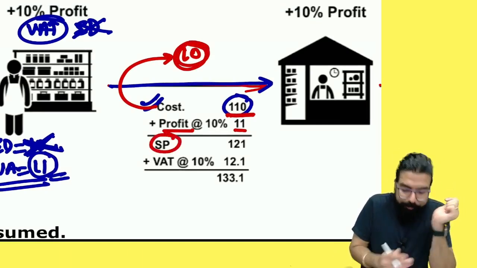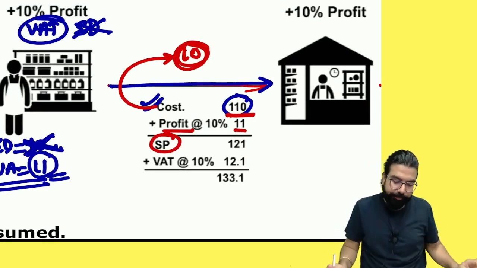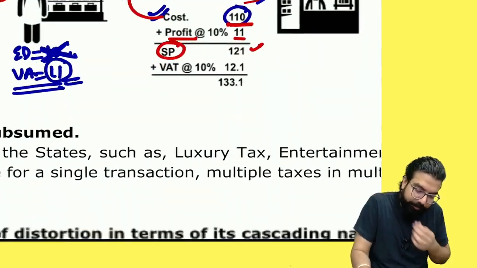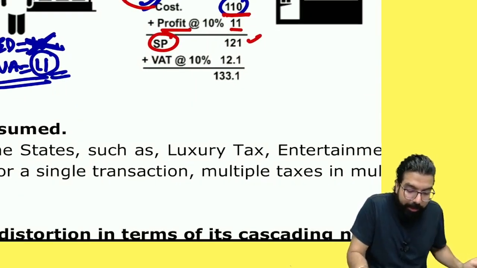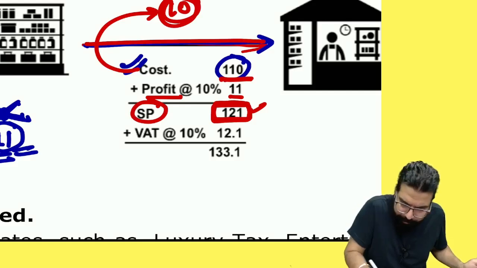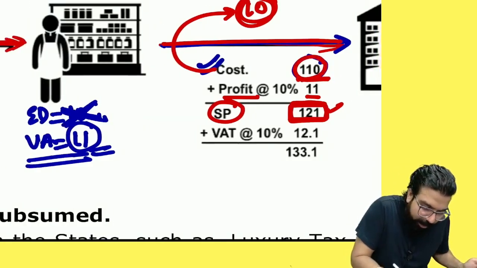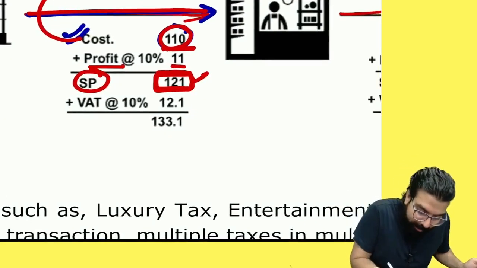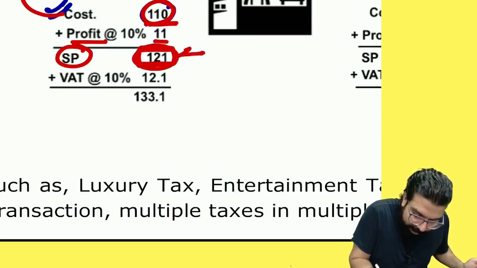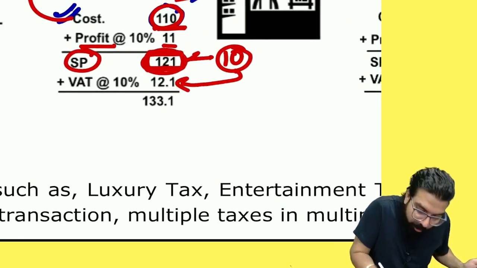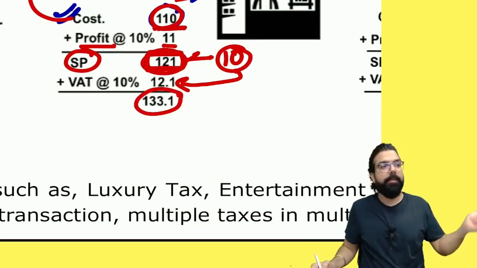What is my selling price? 121. Okay. On this, when I am selling, what will I charge? VAT. I will charge VAT. Can you tell me one thing? In this selling price, is there any tax which is included? Louder, everyone. In this cost, already this excise duty was there because I did not get the credit. Do you guys agree with me? And hence, can you tell me in this 121 how much tax was already there? 10. Again on tax, did I charge tax? Again, don't you think inflation is going up? Did you guys understand this?